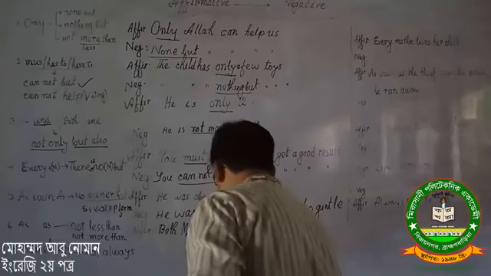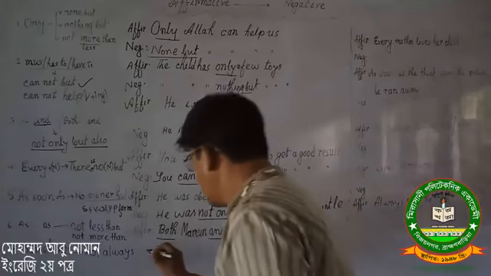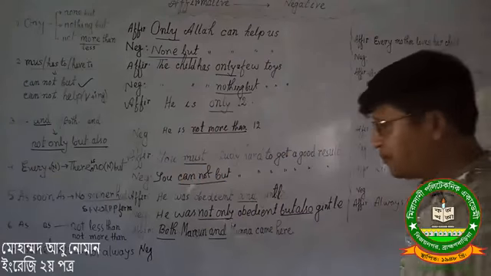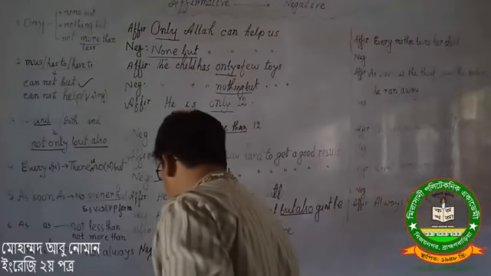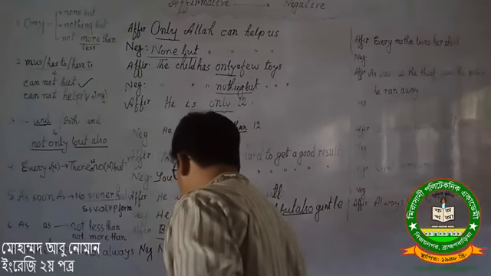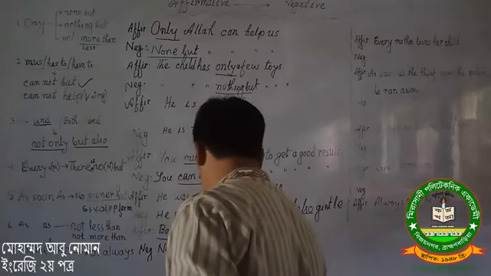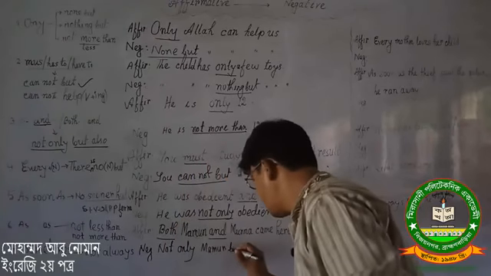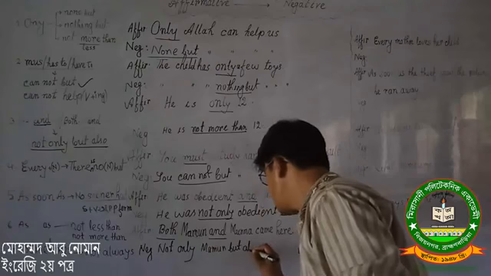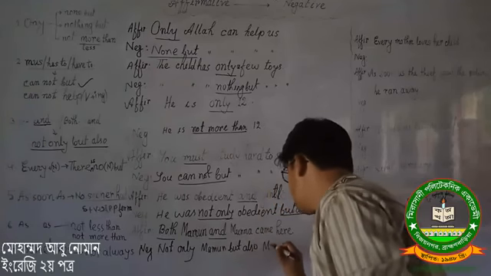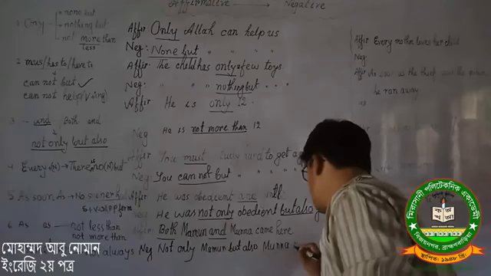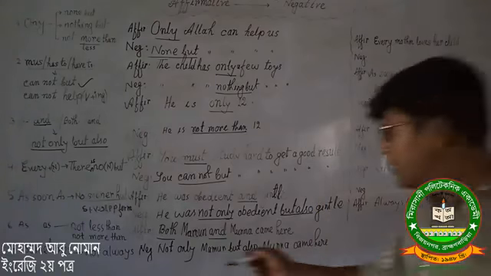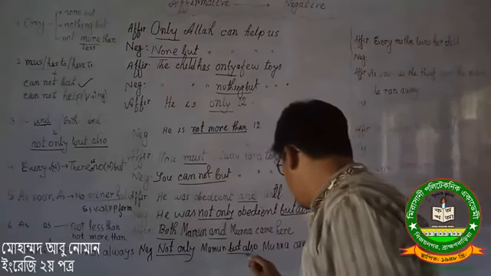Here you may find another sentence where I have written both. If you make it negative, how will you do it? Here we have both and. So instead of both we will write not only, but also. Here students, follow these rules.